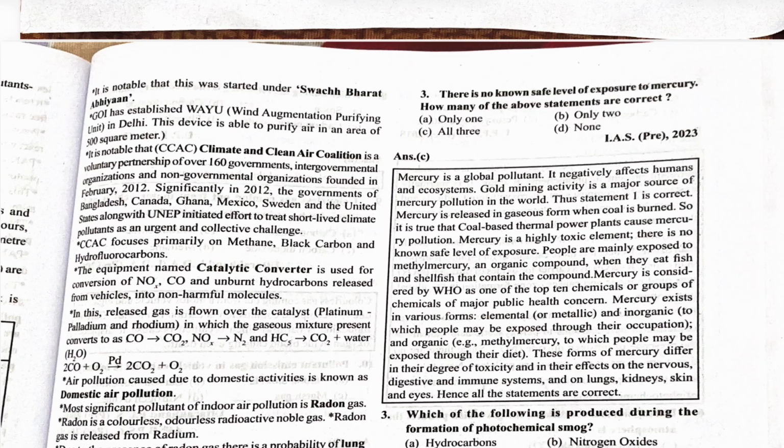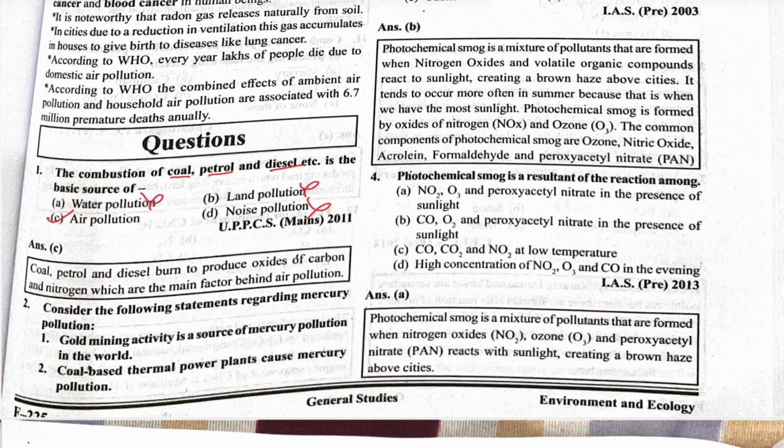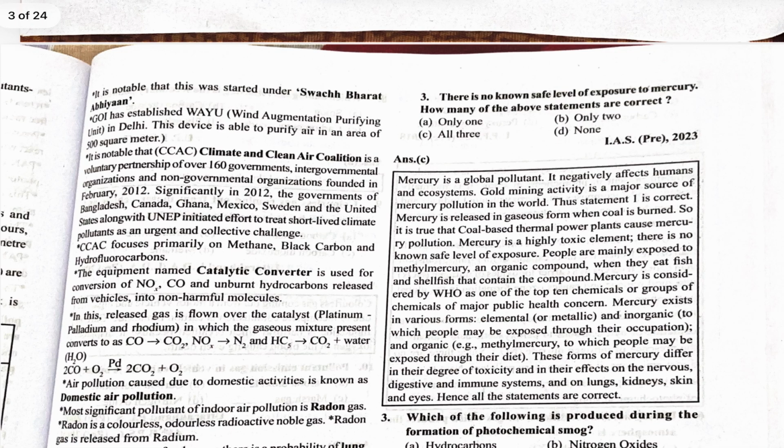If we see these statements, gold mining activity is a source of mercury pollution in the world is correct. And if we go to the jewelry shop, we also see this. Coal-based thermal power plants cause mercury pollution is also correct. There is no known safe level of exposure to mercury. Yes, we cannot say that 0.001 gram of mercury is usable or consumable. In such a way, we can say there is no known safe level of exposure to mercury. So a very small amount of mercury is very harmful.